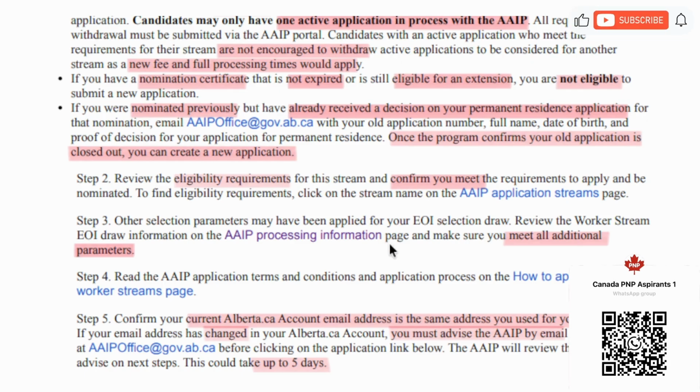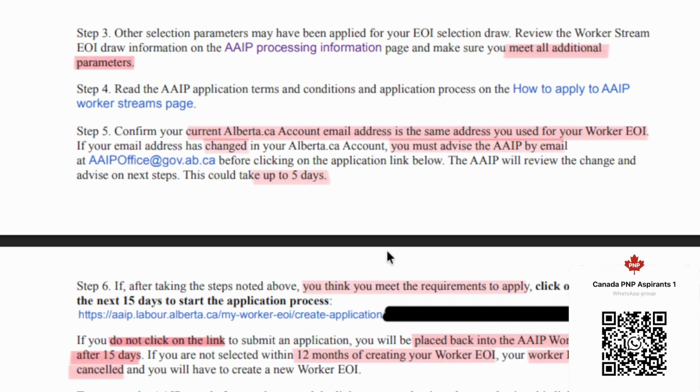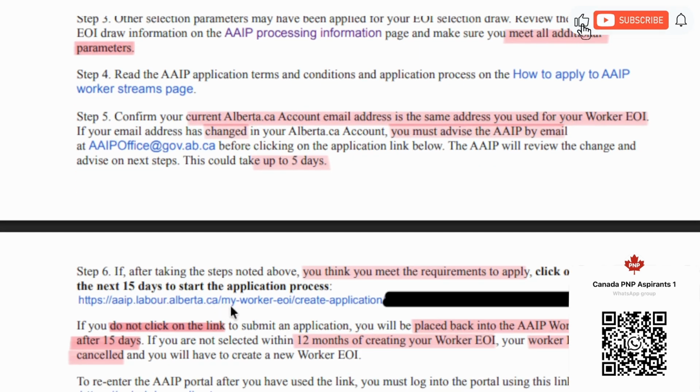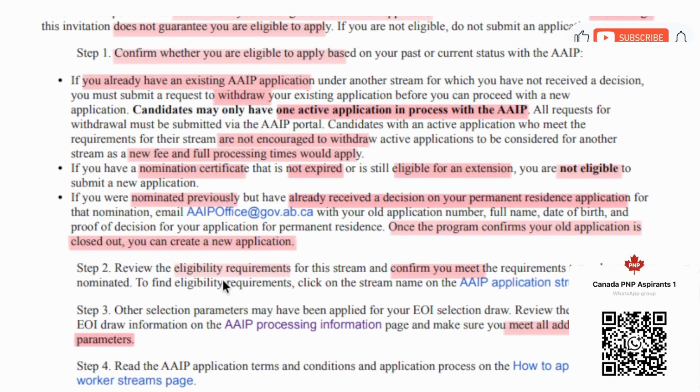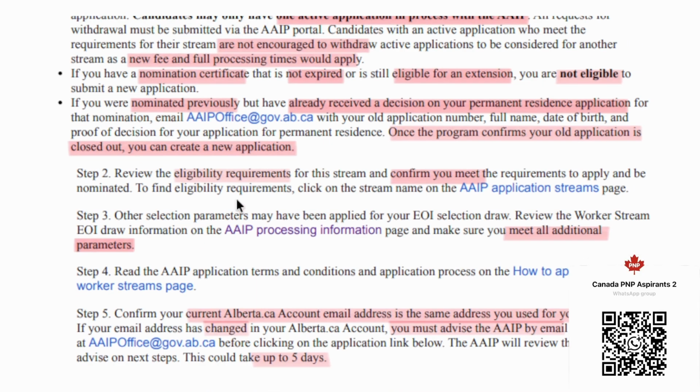Once you make sure all of these are right, once you are sure that you know how to make the application, and once you have confirmed that your email address is the same as your expression of interest email address, you can go ahead and click this link. You have only 15 days to click this link, so make sure that you complete steps 1 to 5 very quickly. Don't take a month to complete all these steps.